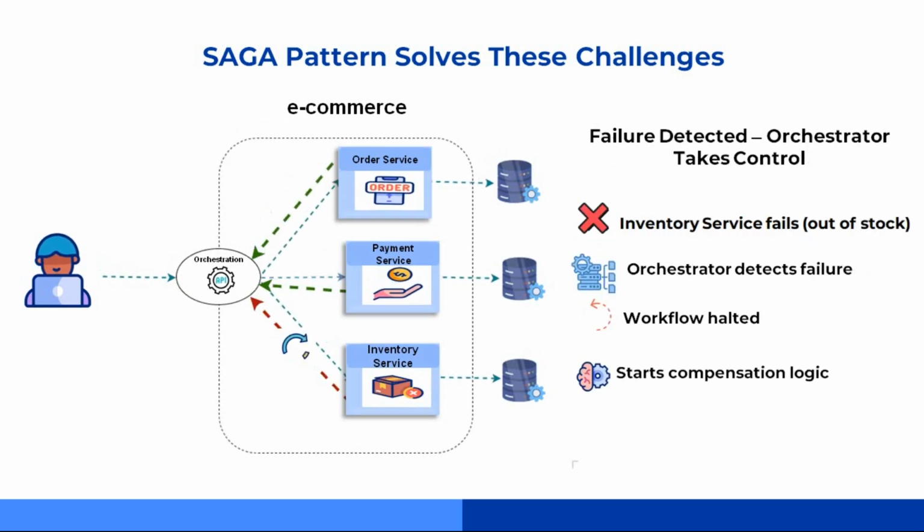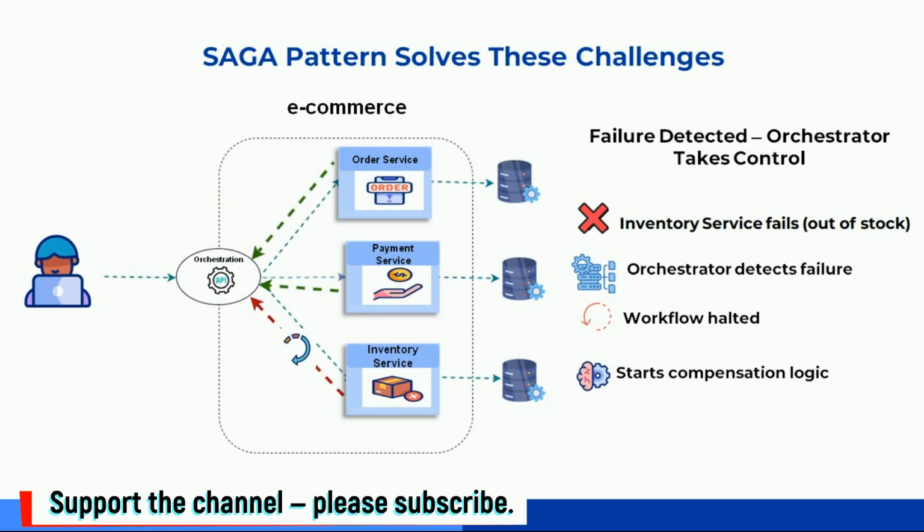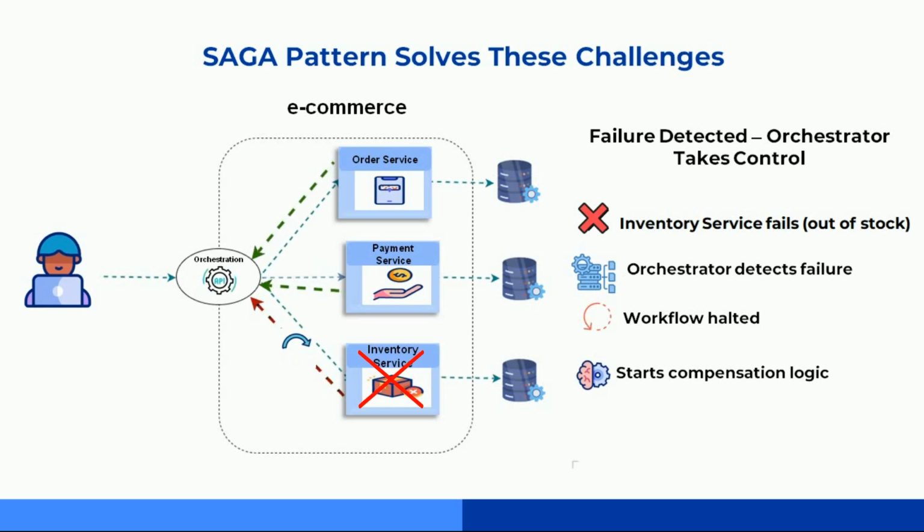Alright, now let's talk about the failure case. What if the inventory service goes down? How does orchestration manage that? So everything's going smoothly at first. Order is created, payment is successful, but then boom, inventory service fails. Maybe the product's out of stock. Maybe the service itself just crashed.